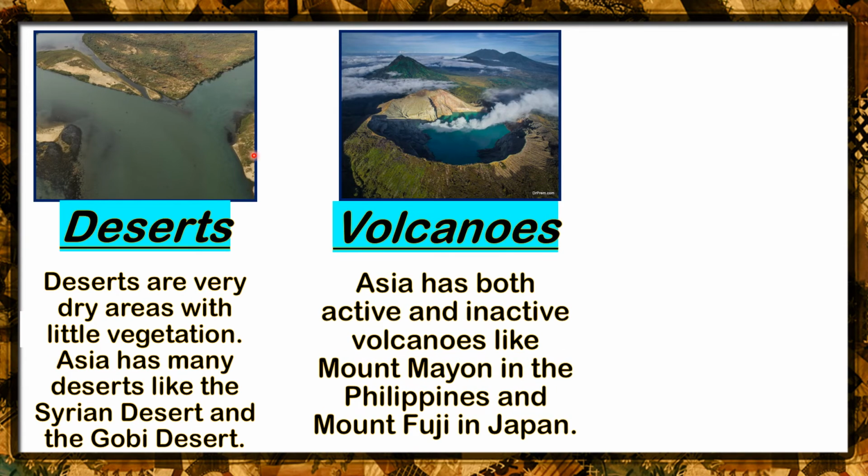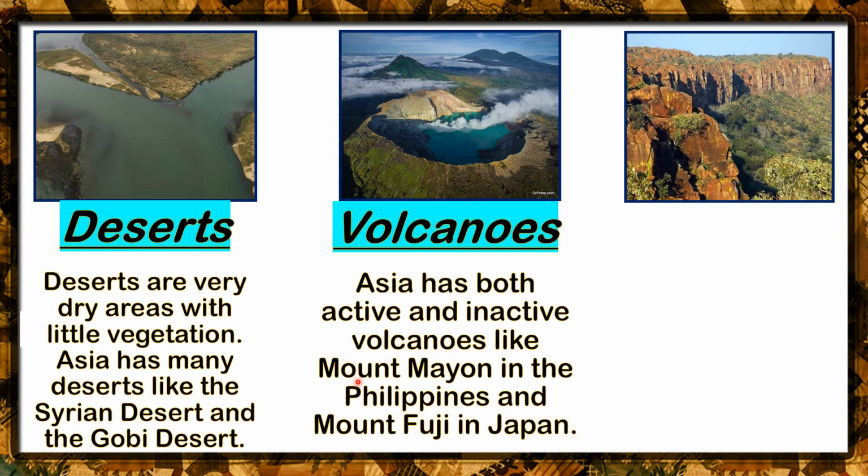Next one, class, volcanoes. So Asia has both active and inactive volcanoes. So these are the two types of volcano. When you say active, it may erupt anytime. And volcanologists can tell us when they are going to erupt. So as examples of active volcanoes, we have Mount Mayon in the Philippines and Mount Fuji in Japan.